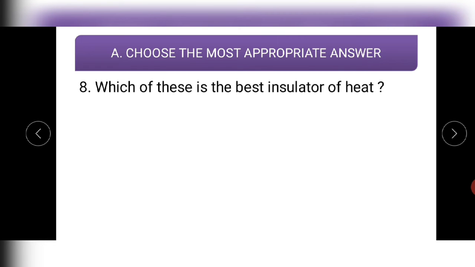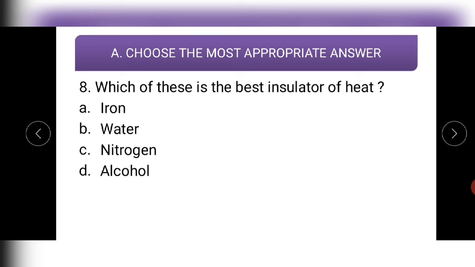Let us see the eighth question. Which of these is the best insulator of heat? Options are iron, water, nitrogen, alcohol. Now the options are the same, but the question is different. They have asked for the best insulator. All kinds of gases are good insulators. So nitrogen best suits this option. So the correct answer is nitrogen. Yes, nitrogen is the correct answer.